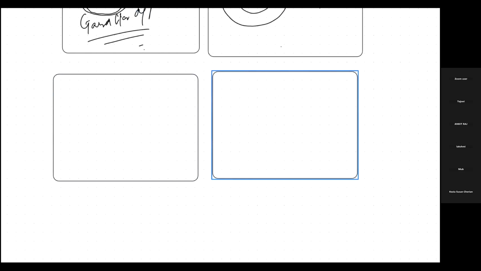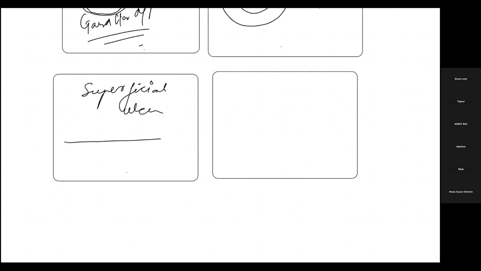Now another difference: in ulcerative colitis, superficial ulcers will be present. Superficial ulcers means, let's suppose this is the mucosa, submucosa, then muscular layer, then the serosa, isn't it? The ulcer will be present only up to here, up to the mucosal layer.